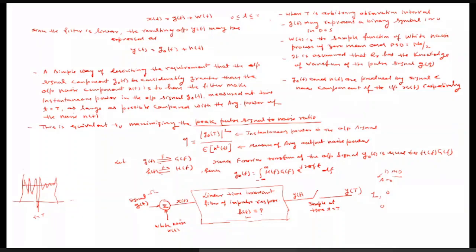And we want to design a system, that is the noise filter, an LTI system, such that this error can be minimized. Once this error is minimized, the receiver is called accurate.